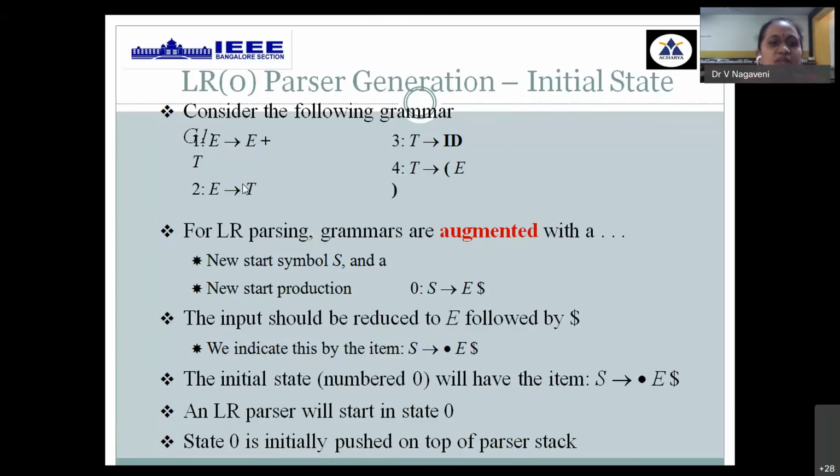Then comes variable T. Again invoke all the T productions and place a dot at the leftmost corner. When you place it, you have the terminals ID and open bracket, so then you can't proceed further. This collection of all these productions having a dot at the leftmost corner, we call it the first state, or state number 0.